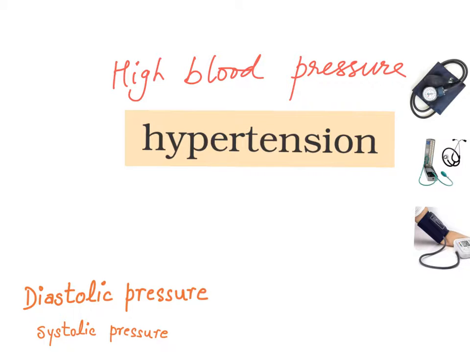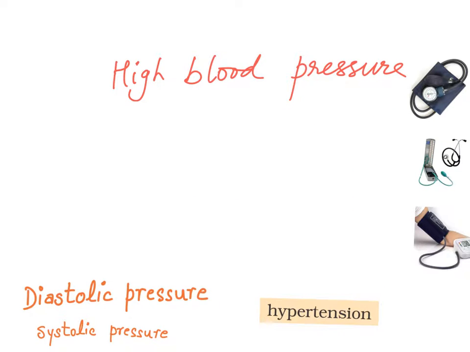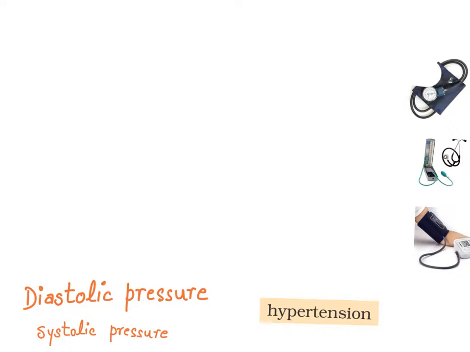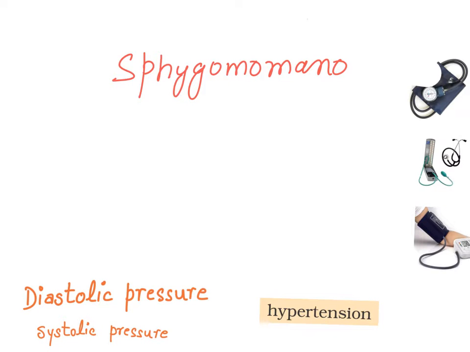Now, the next point is related to the instrument that is used for measuring blood pressure. This instrument is known as sphygmomanometer. Manometer. Now, the design of sphygmomanometer has changed over a period of time from mechanical to digital.